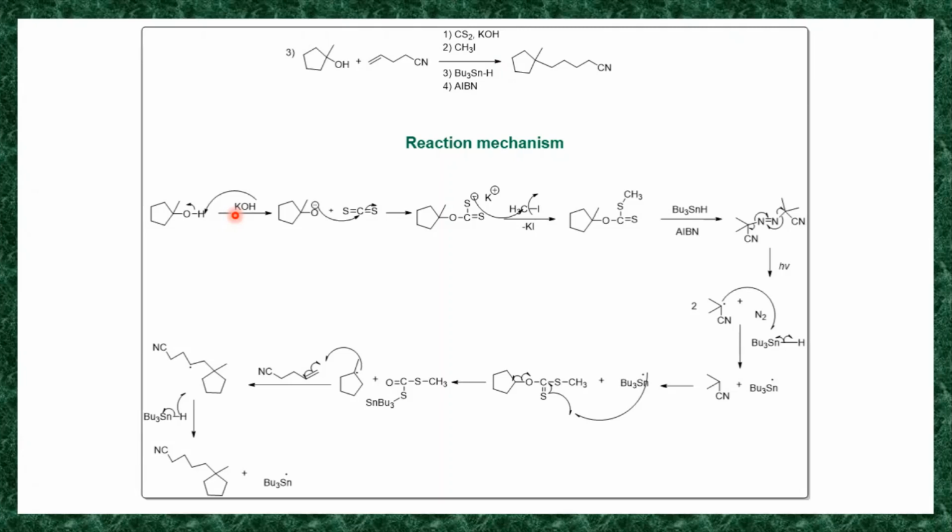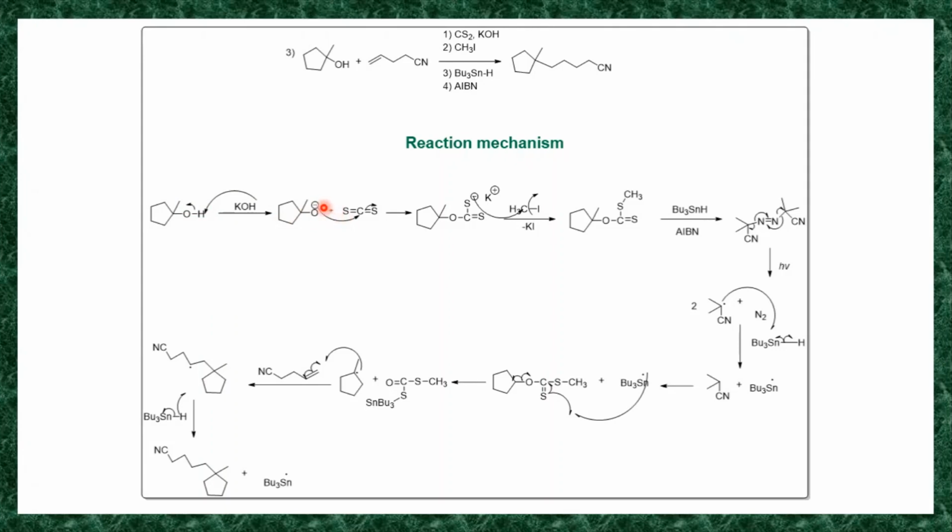So in the reaction mechanism, you have this alcohol and you are using KOH. So what is the role of this KOH? It acts as a base. It takes a proton from this alcohol. The proton present on this oxygen is acidic in nature. So the base takes this proton and the bond pair shifts onto oxygen. So there is a negative charge in the next structure.